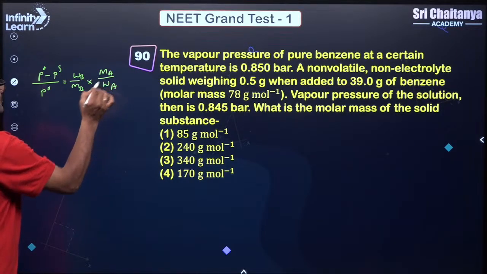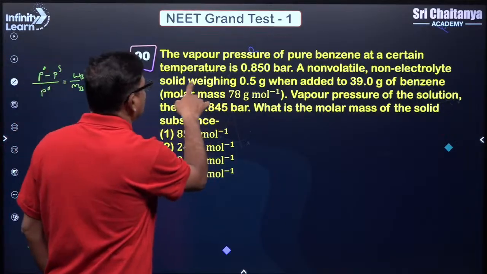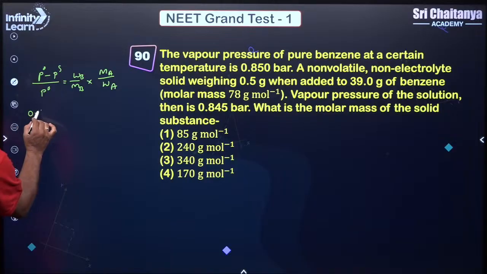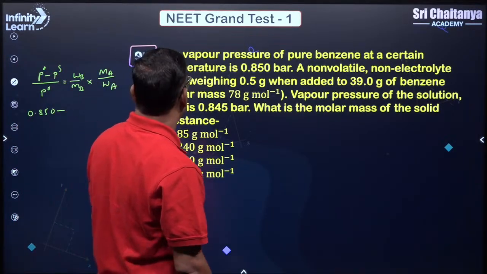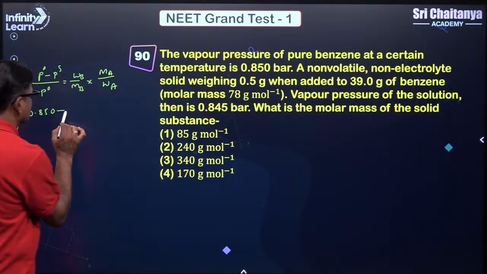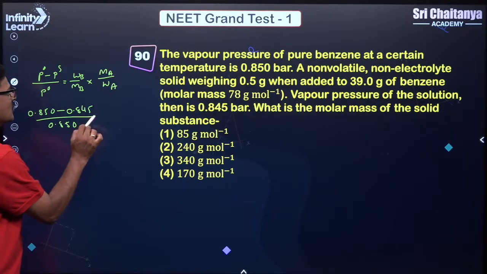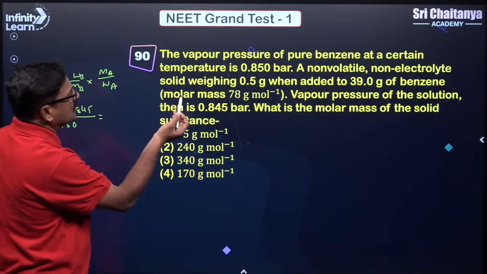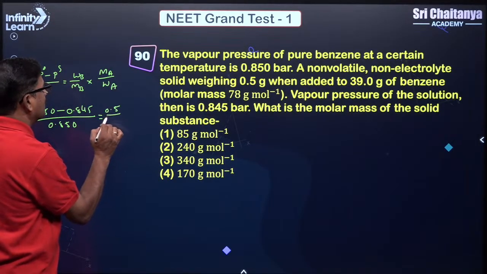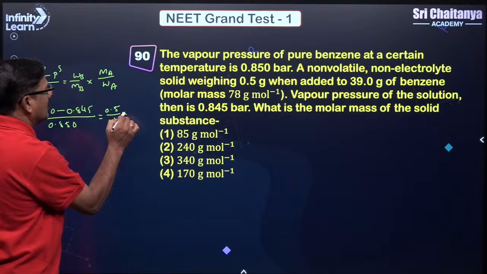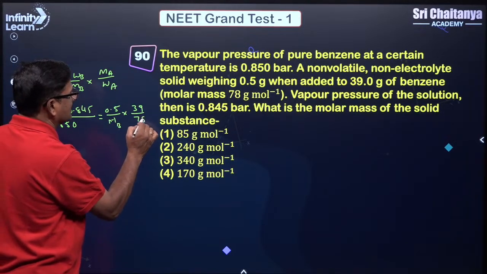The vapor pressure of pure benzene P naught is 0.850, so 0.850 minus 0.845 upon 0.850 is equal to the weight of solute, 0.5, over the molecular mass of the solute, which you have to calculate, and 39 gram of benzene, whose molecular mass is given as 78.